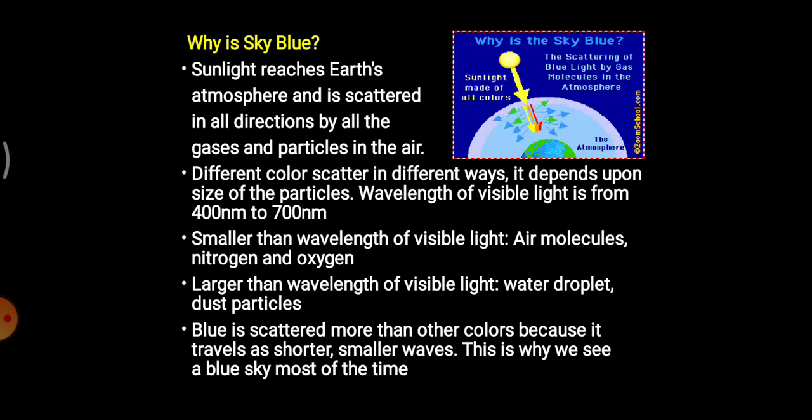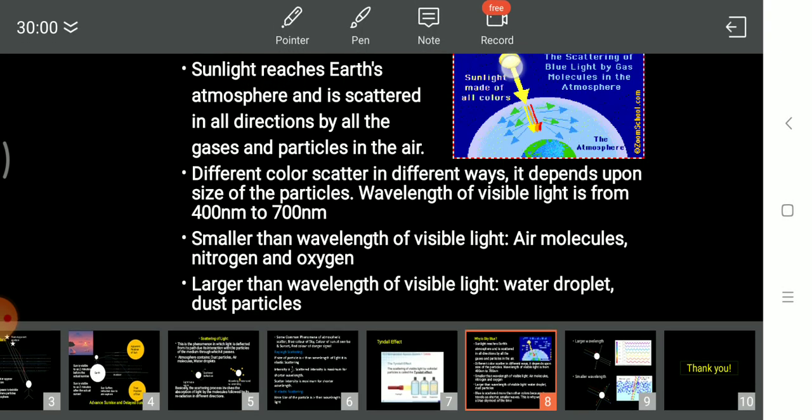And if I consider simply the visible rays, visible light again comprises 7 colors, which are nothing but VIBGYOR. And if I further simplify those 7 colors into 3 primary colors, red, blue, and green, it would be easy to understand. Now, for simplicity, imagine that when sunlight reaches the Earth's atmosphere,